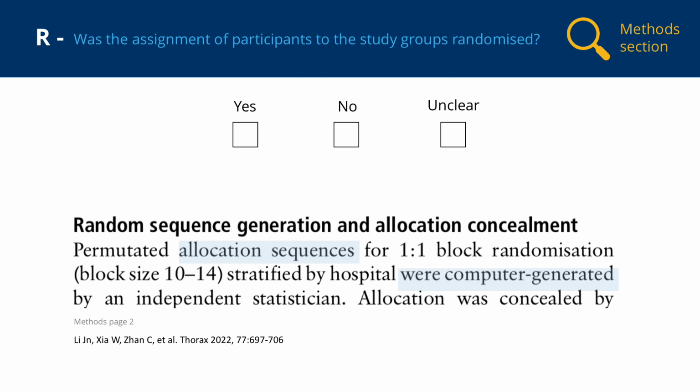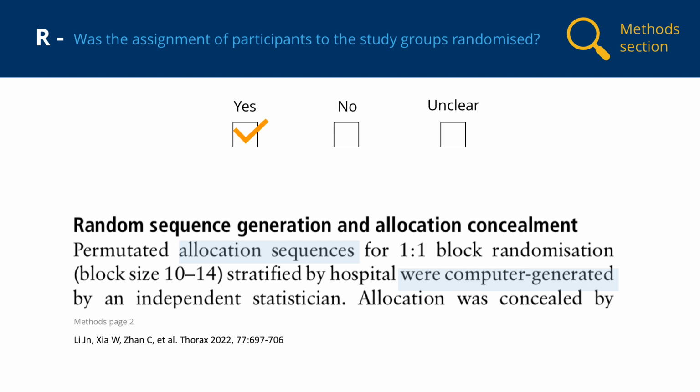Lee et al. state that the allocation sequence was computer-generated by an independent statistician. This is an appropriate method for generating the allocation sequence. Use of a random numbers table or computerized program that generates a random sequence is the ideal method for generating the order of allocation to groups, as these methods, when implemented correctly, assign participants to study groups on the basis of chance alone. We can therefore answer yes to this Rambo checklist item.